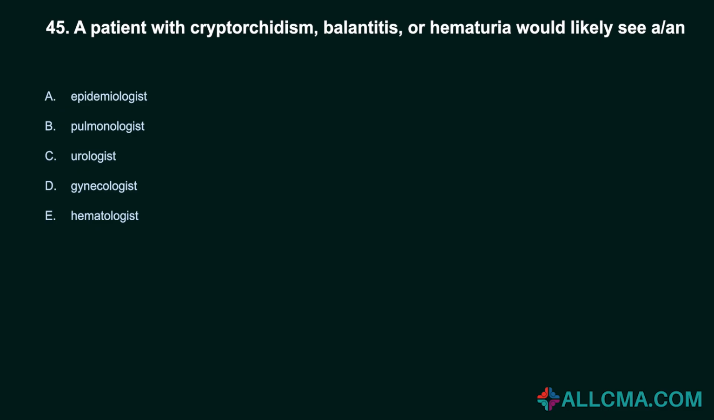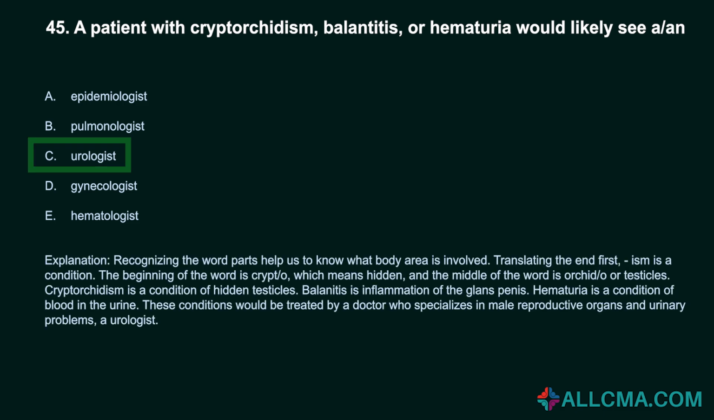45. A patient with cryptorchidism, balanitis, or hematuria would likely see a/n: A. Epidemiologist. B. Pulmonologist. C. Urologist. D. Gynecologist. E. Hematologist. Correct answer, C. Urologist. Recognizing the word parts helps us to know what body area is involved.